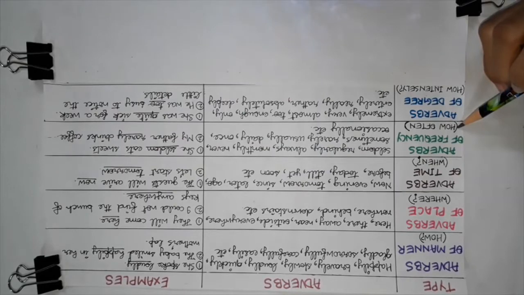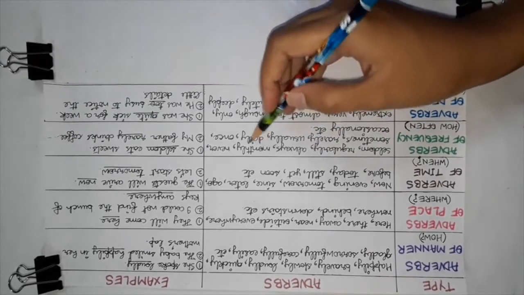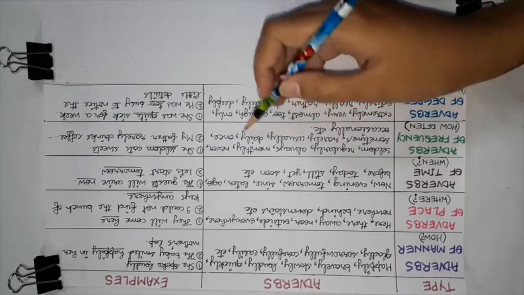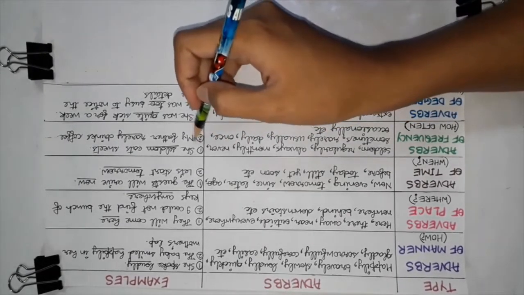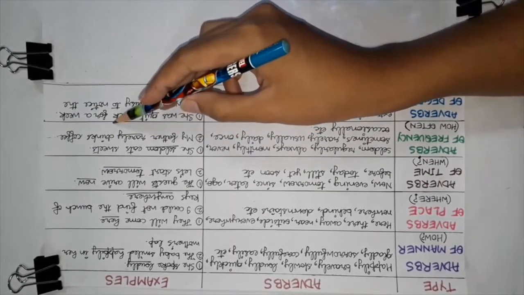Then we have the adverb of frequency. Adverbs of frequency tell us how often the action takes place. Seldom, regularly, always, monthly, never, sometimes, rarely, usually, daily, once, occasionally, etc. For example, she seldom eats sweets. My father rarely drinks coffee.